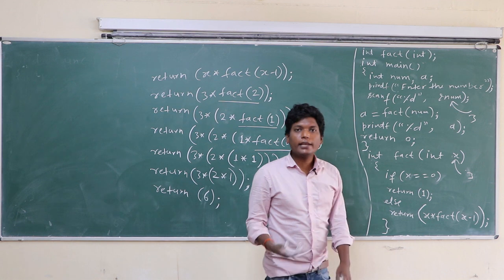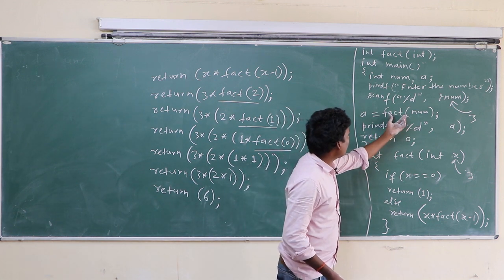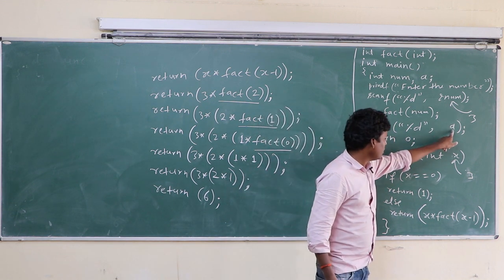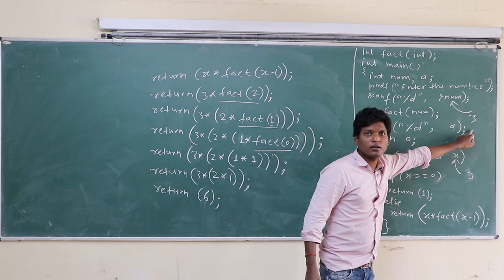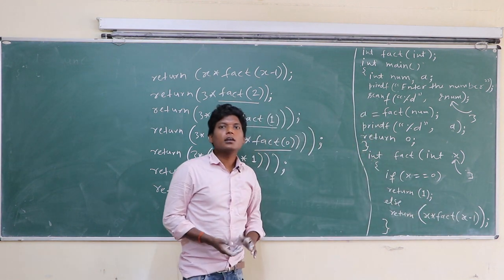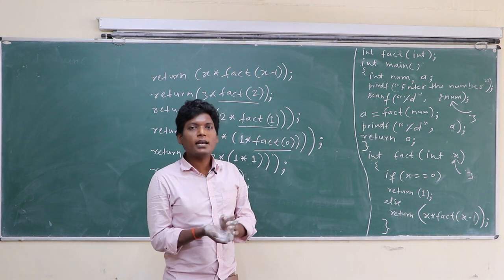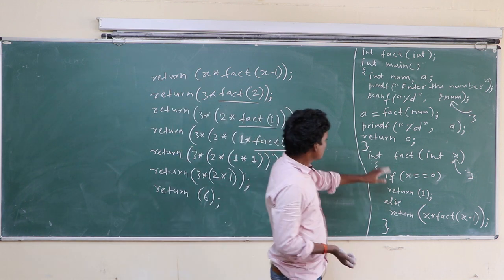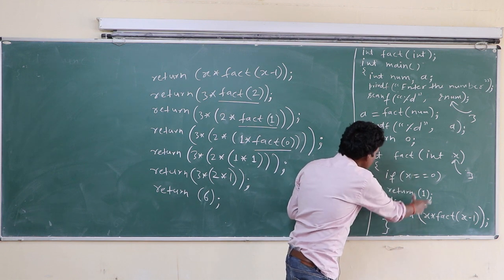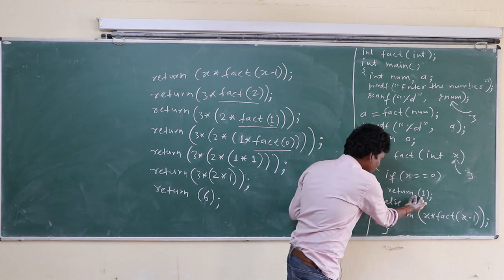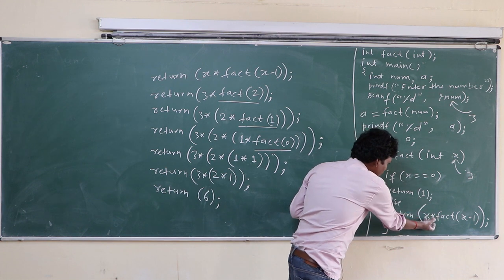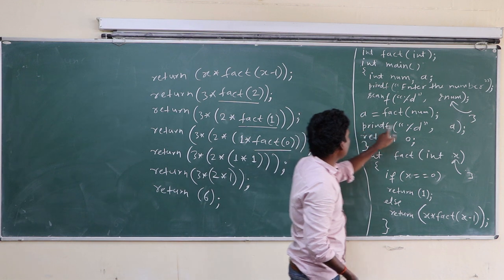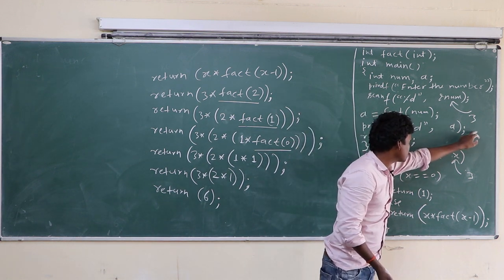When a function returns anything, we have to collect it in another variable and print that variable. So here 6 will be printed. Class, when any function returns a value, then we have to collect it in another variable in the main function, and print that value. So here the fact function returns the value either 1 or something, and this return value is collected in another variable and we print this variable, and the result printed is 6 here.